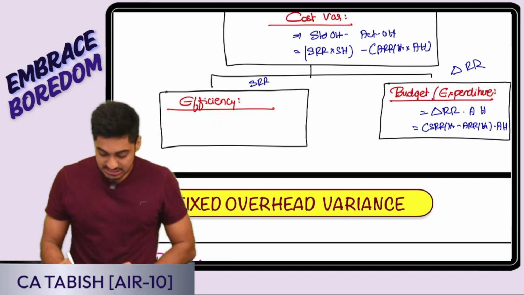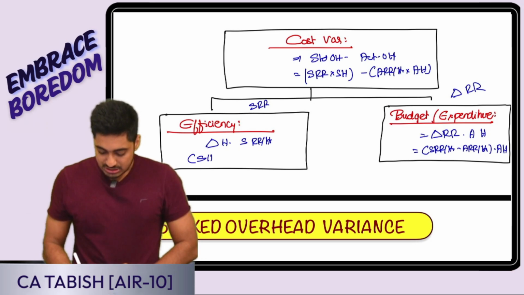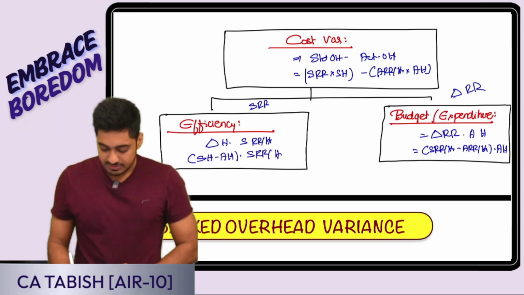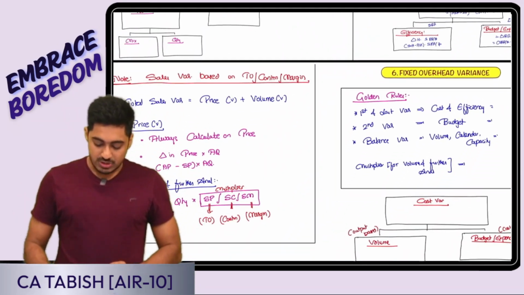Efficiency variance, what is changing? Hours is changing. So I will tell it is difference in hours, convert into value into recovery rate. Which recovery rate? SRR per hour. So it is standard hours minus actual hours into SRR per hour. Is this clear, everyone? So variable overhead cost variance is also over. Fixed overhead we'll do later.